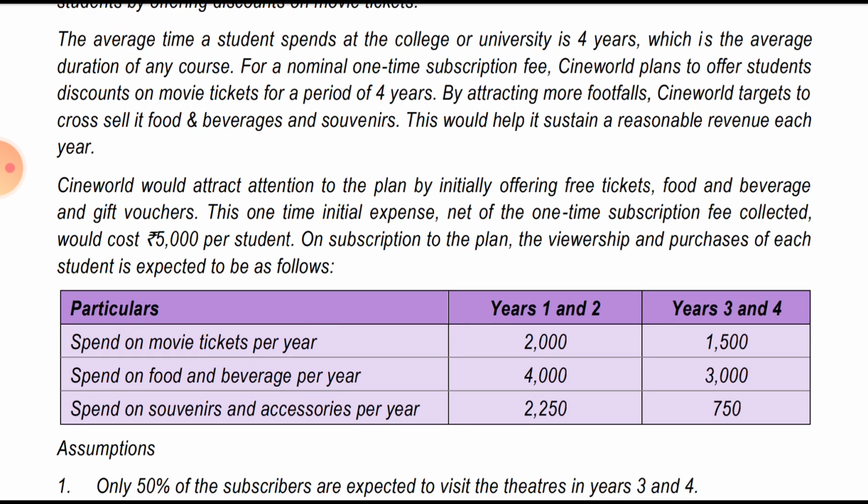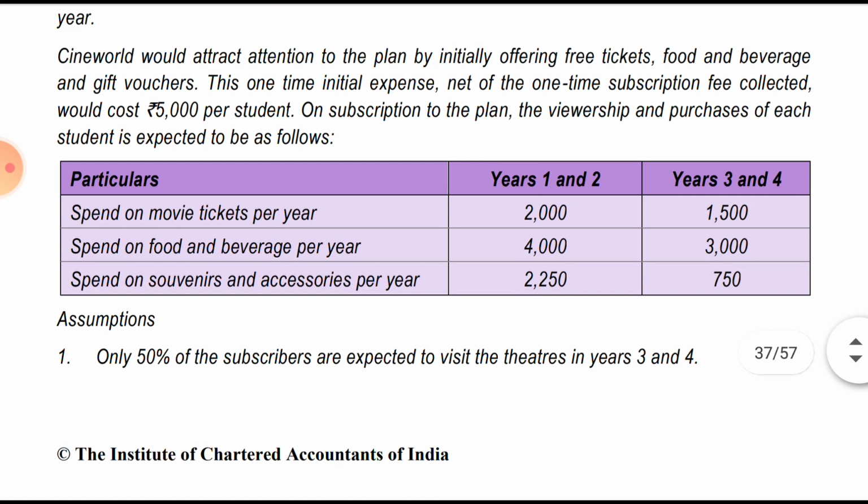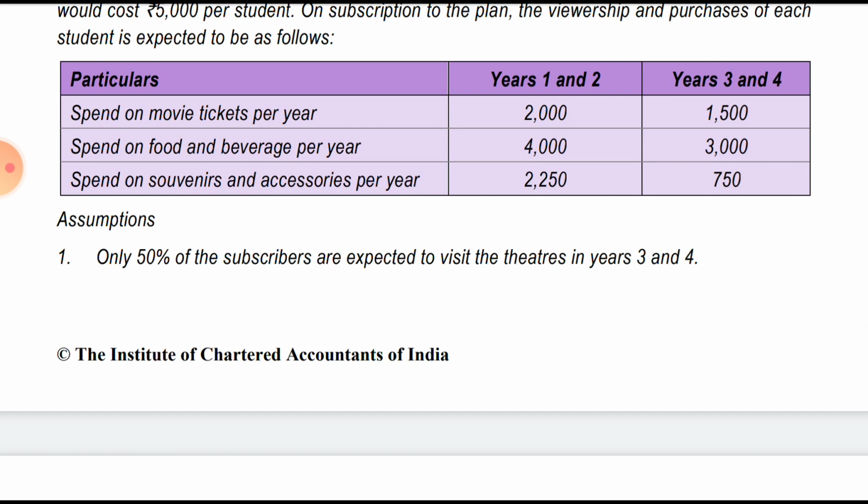On subscription to the plan, the viewership and purchases of each student are expected to be as follows. Particulars: year 1, year 2, year 3, year 4. Spend on movie ticket is 2000 rupees in year 1 and year 2, and 1500 in year 3 and 4. Spend on food and beverages and spend on souvenirs and accessories per year; the respective amounts have been given. Assumption: only 50% of the subscribers are expected to visit the theaters in the third and fourth year. So for the first line, spend on movie ticket, in the first and second year 100% of students are coming, and in the third and fourth year this reduces to 50%.